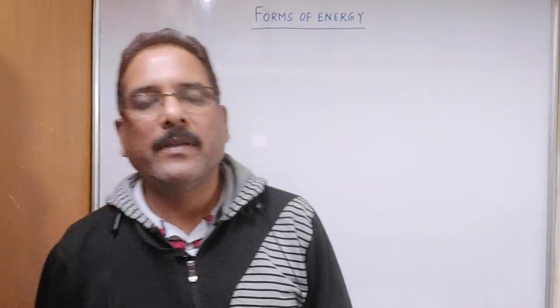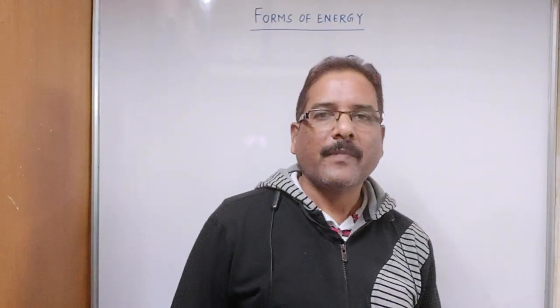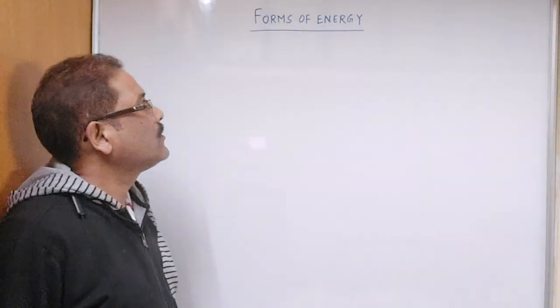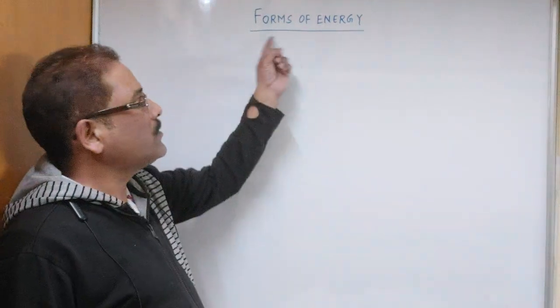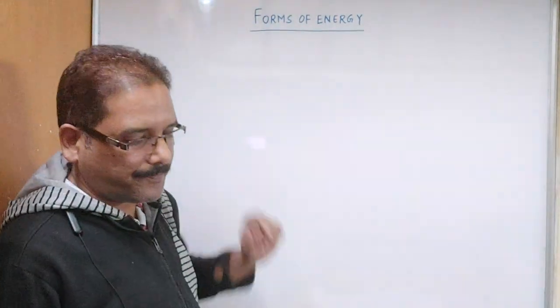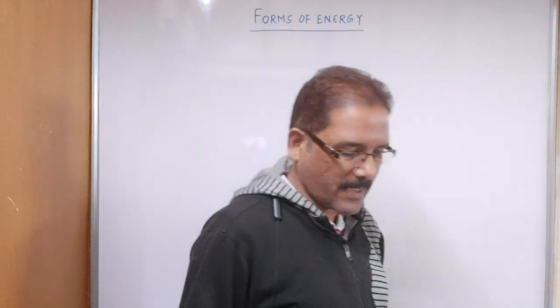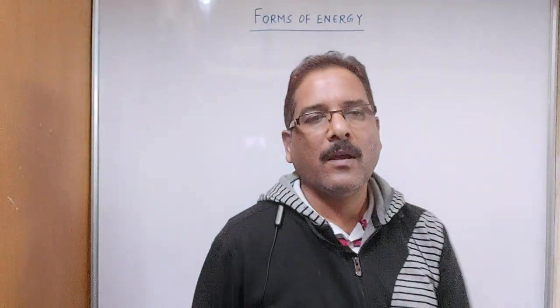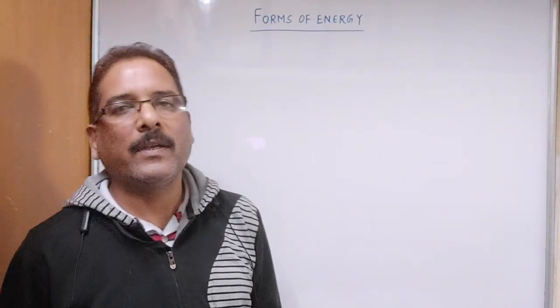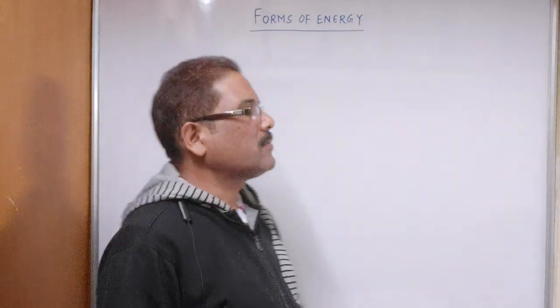Today we will discuss further in this chapter. So today we will discuss forms of energy. Before discussing the various forms, you must know what energy is.